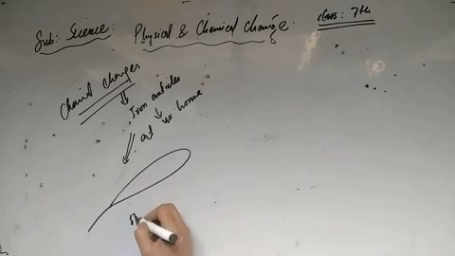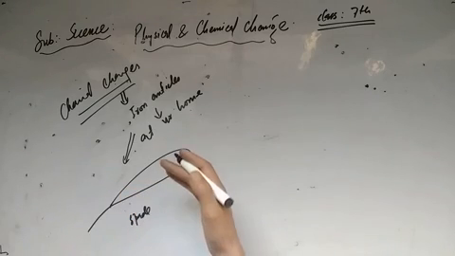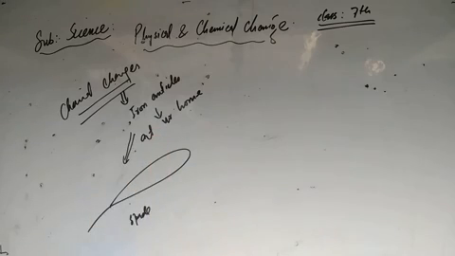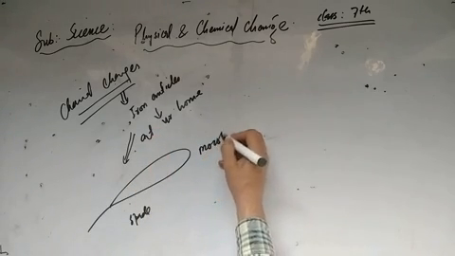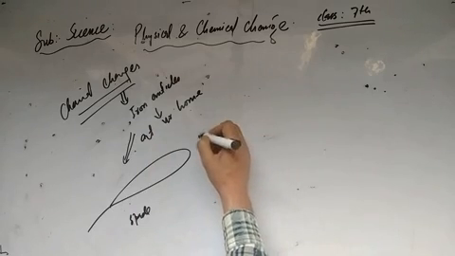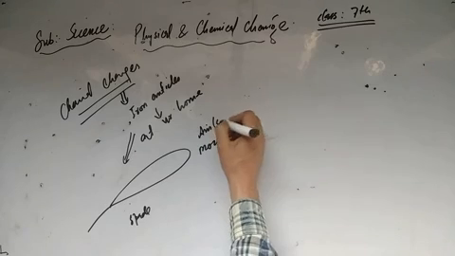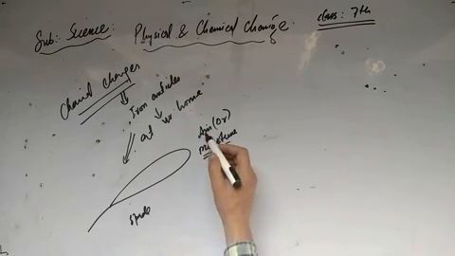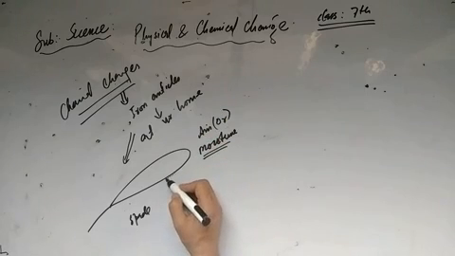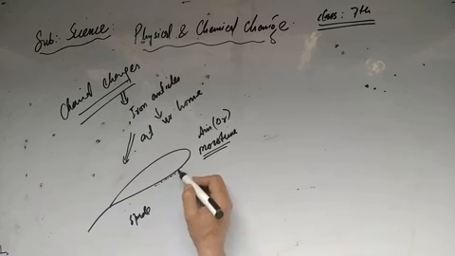If I take, for example, a spade, when you expose this spade in the open ground, where there is moisture and air, especially oxygen, in the presence of moisturized air, there is deposition of a thin brownish layer.